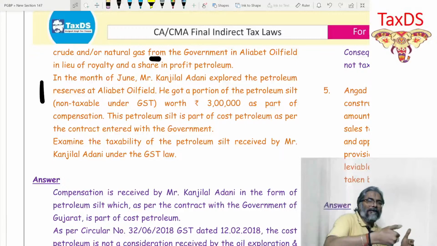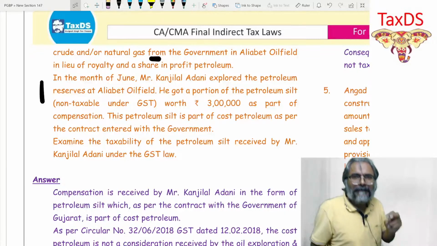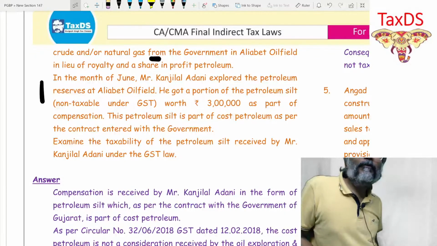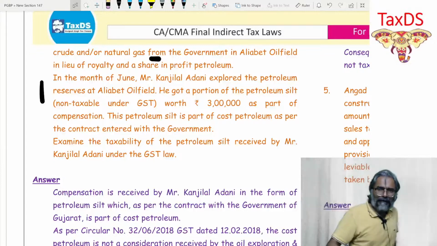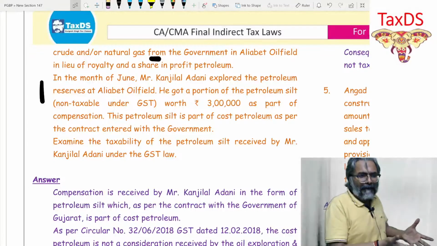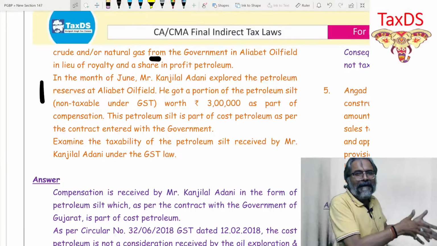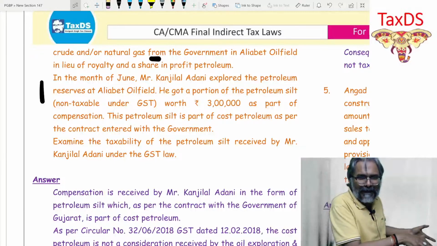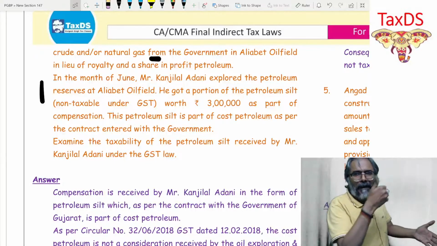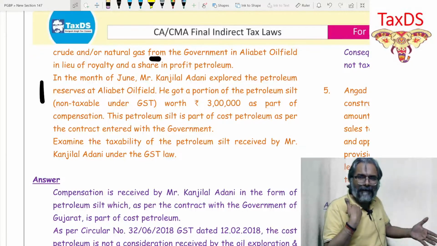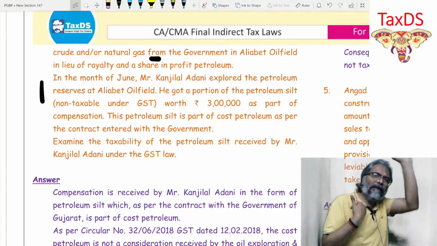Can I say that it is a supply for my own self in this context? This activity he has done for whom? For his own self. Now, at the end of the day, whatever things he finds out through the exploration activity, the bulk part of it belongs to me, and some part I give to the government.